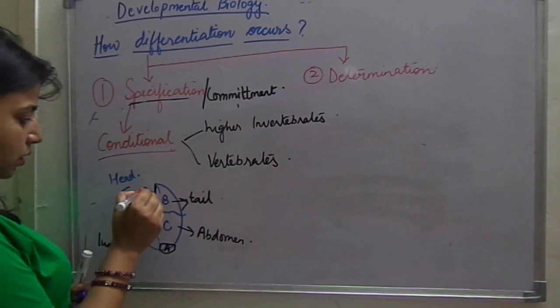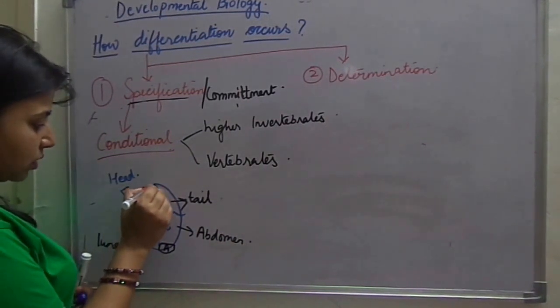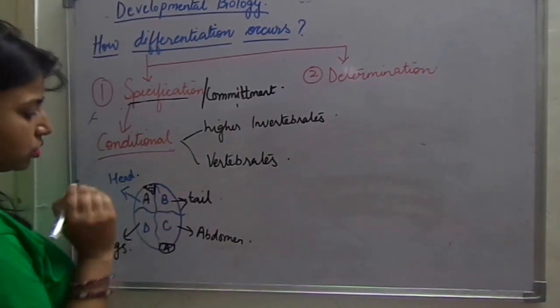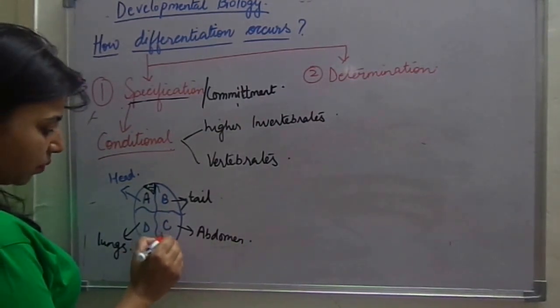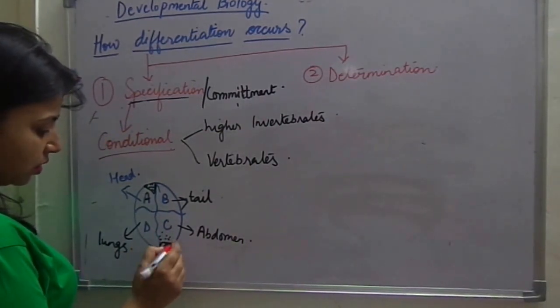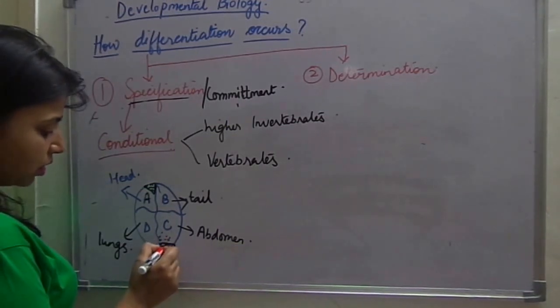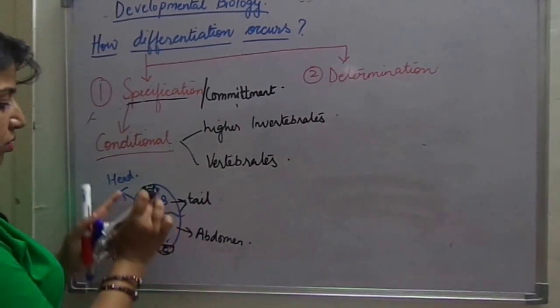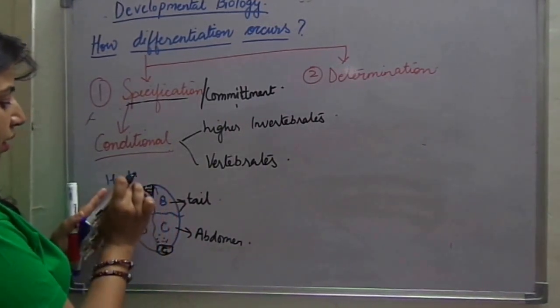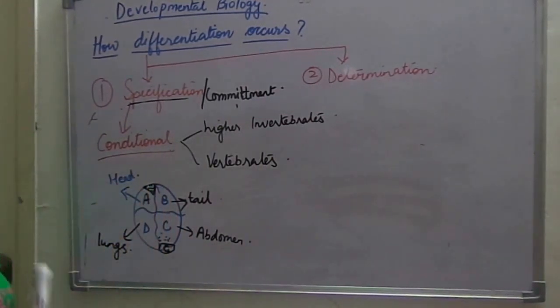Some cells from this A region will migrate into this region and fill up this void. Similarly, some signals from this C region will come to this A region and transform this A further into C. So this will form the abdomen itself, and this will form the A, that is head itself. There is no change as such.